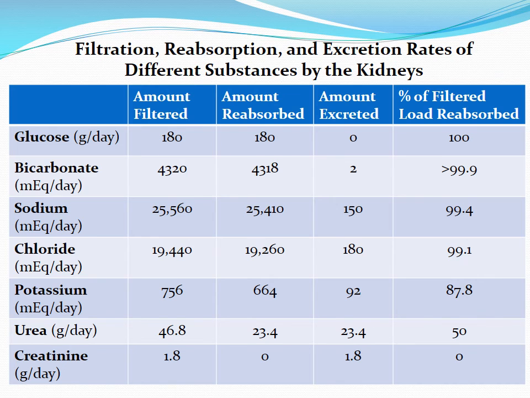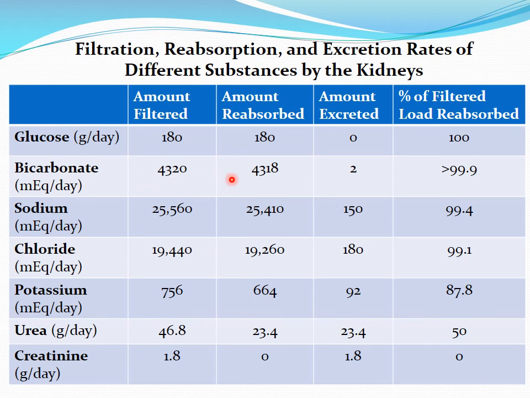Just look at this table that shows the filtration, reabsorption, and excretion rate of various substances by the kidney. You will get an idea about the status of various substances once they are within the renal tubules. As far as glucose is concerned, it is filtered at this rate, and all the glucose that is filtered through the membrane and poured into the renal tubules is going to be reabsorbed back to the blood. So 100% of the filtered glucose is reabsorbed.